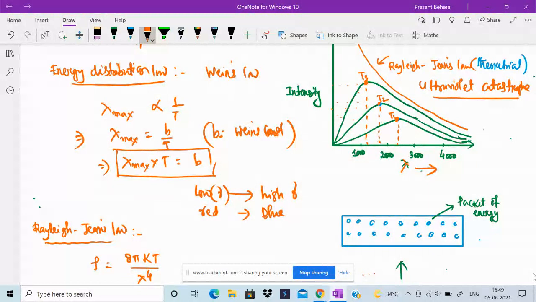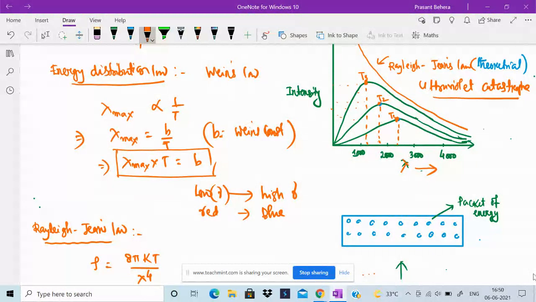This is Rayleigh-Jeans law. There is a divergence. This is the experimentally observed curve: with increase in temperature, the intensity of the radiation increases and reaches a maximum value, then decreases. But theoretically, from classical physics, Rayleigh and Jeans suggested that with increase in temperature, the intensity of the radiation increases and increases without attaining a maximum value. So there is a divergence between theoretical and experimental values.